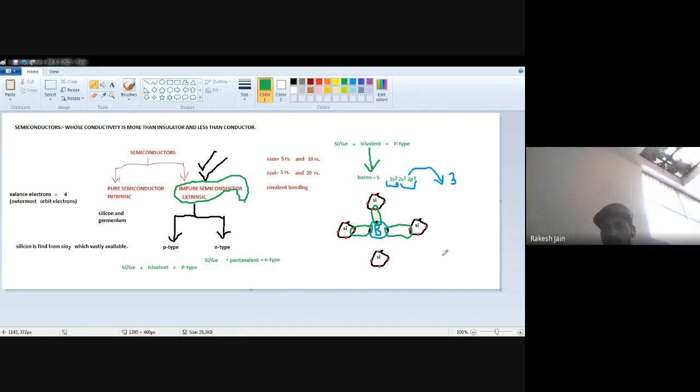Okay, so from the other side, one electron is required, because boron only consists of 3 electrons. On 3 sides it makes a covalent bonding, but one more side is there. So to make the covalent bonding from some other side, electrons will break and move and come here. After coming here, they will be able to make a covalent bonding.